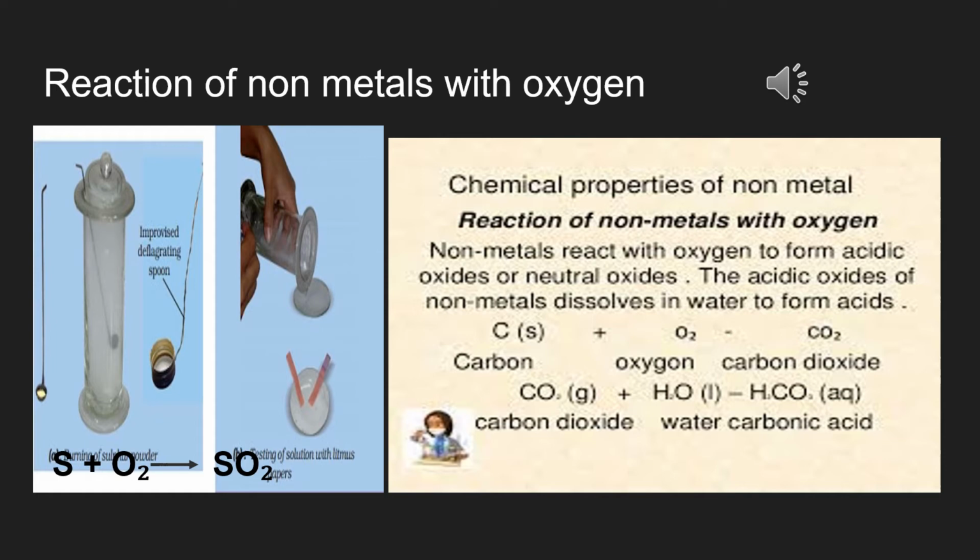One more reaction we have taken is carbon and oxygen, because this carbon dioxide gas, when it gets dissolved in water, forms carbonic acid, which we have seen in aerated drinks. The tanginess, the flavor of the cold drinks is all because of this carbonic acid. Once the gas is released, the carbonic acid nature is not there, because carbon dioxide is no more inside the bottle and the reaction with water is not there. So you should know that non-metals, here sulfur and carbon, form non-metallic oxides.